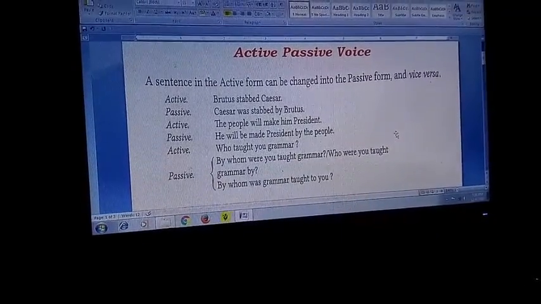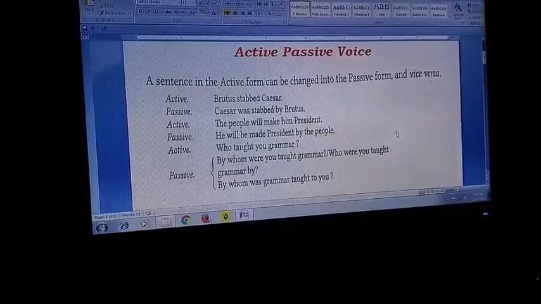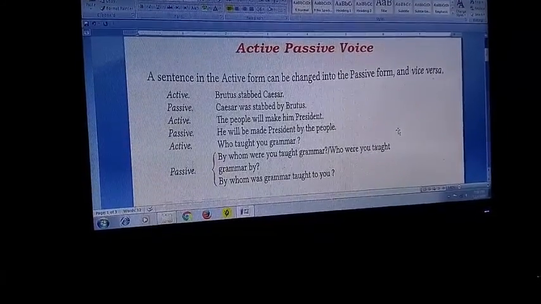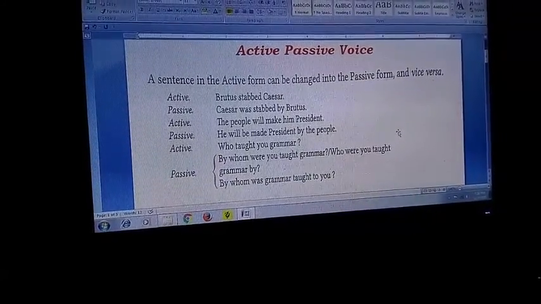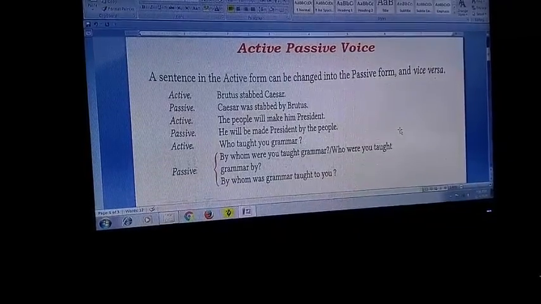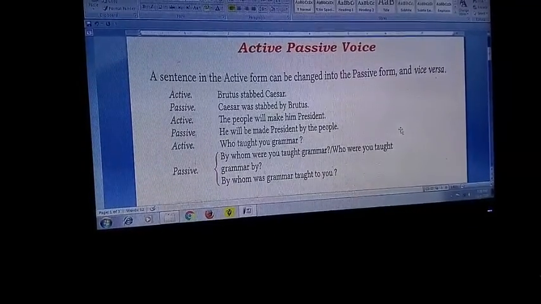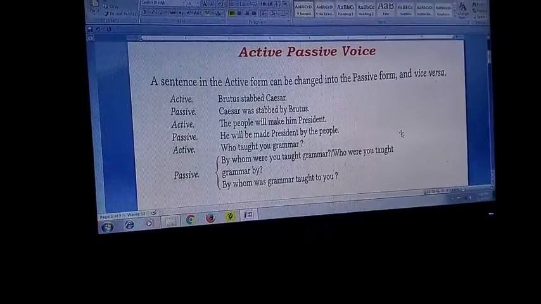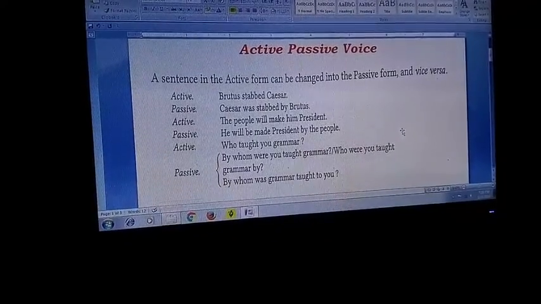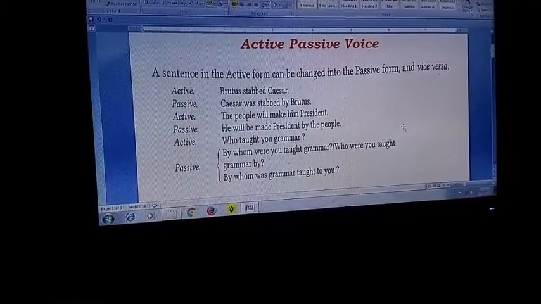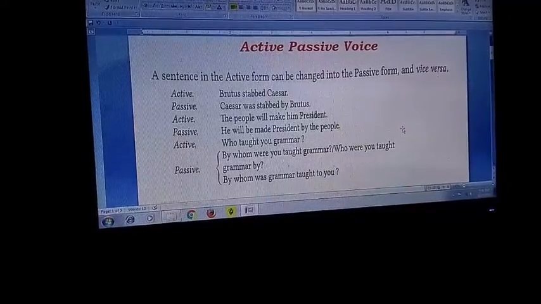There are also some sentences where there is not just one but two objects. We shall also discuss those in this first portion of the active passive voice session.